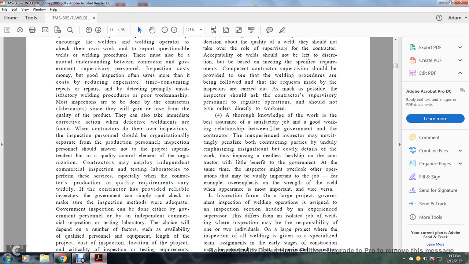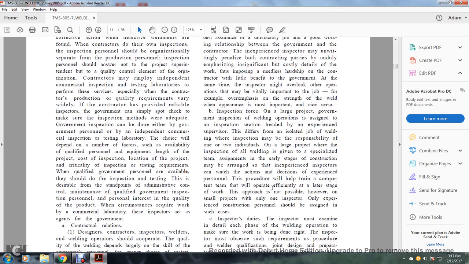A good working relationship between the government and the contractor. The inexperienced inspector may unwittingly penalize both parties by unduly emphasizing the significant cost details of the work, imposing needless hardship on the contractor with little benefit to the government. At the same time, the inspector may overlook other operations that may be vital and important to the job. For example, the overemphasis of the strength of the welding when appearance is most important, or vice versa.